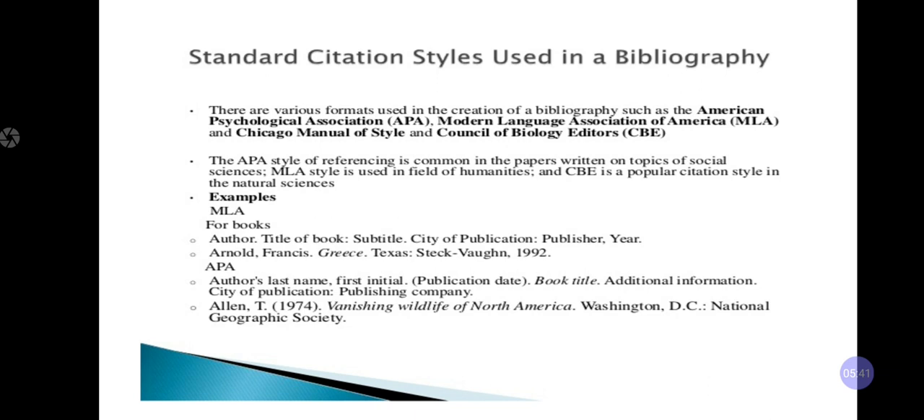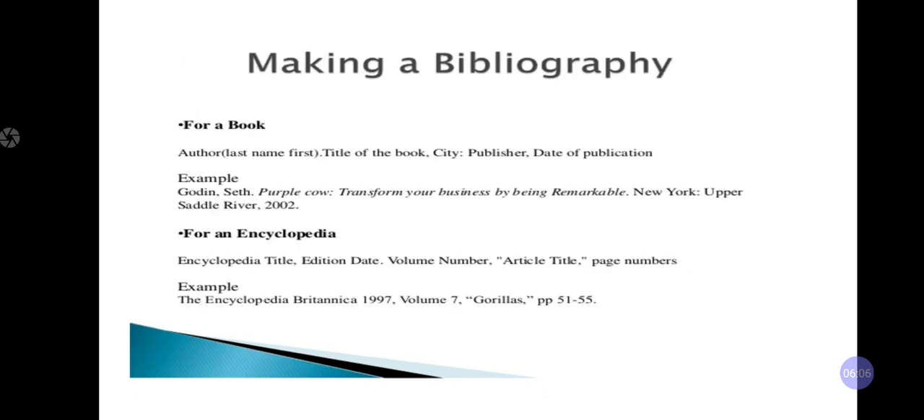See, Alan T., 1974. The publication date they have mentioned, in their Vanishing Wildlife of the North America. That is the book title. Additional information they have mentioned here: Washington DC, National Geography Society. That information has been given here.